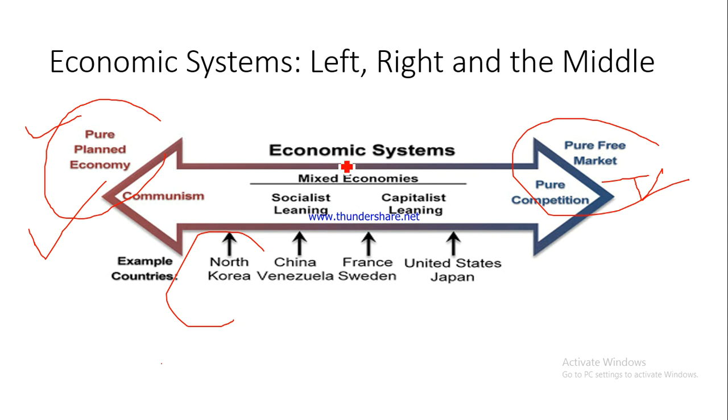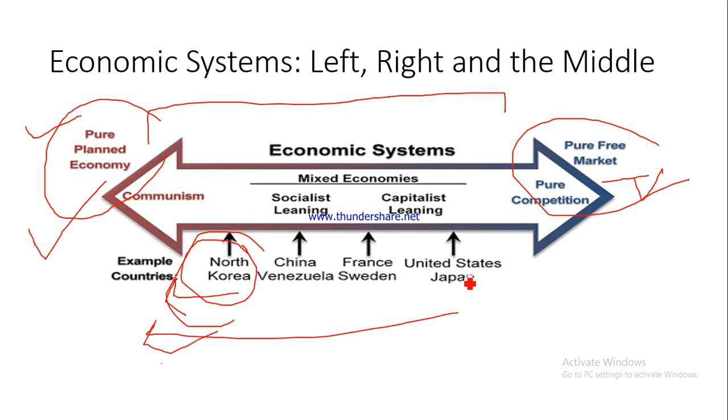However, we can say that economic systems may be shown on this kind of a continuum. For example, here we can understand that North Korea tilts towards being a leftist economic system. It is closer to this kind of economic system, while United States is farther from it. So United States has less element of pure planned economy and more elements of free market economy. Fine.